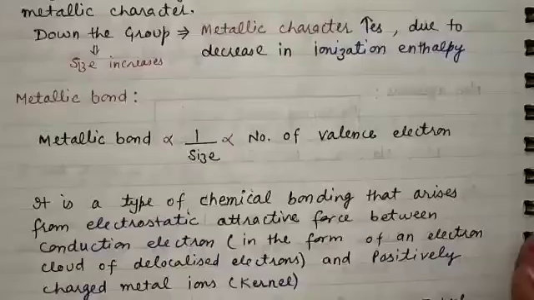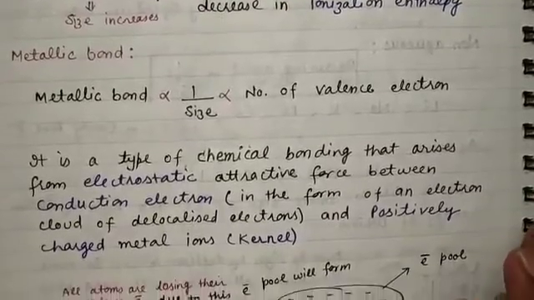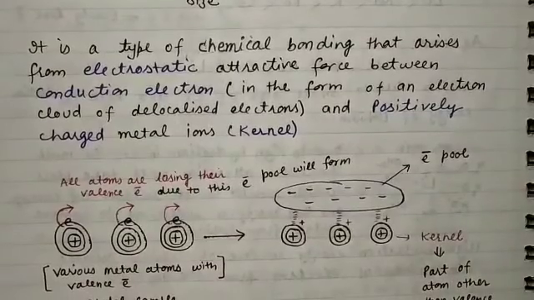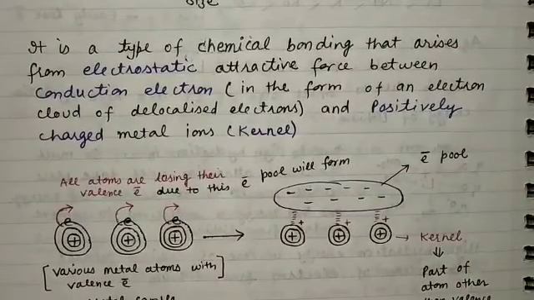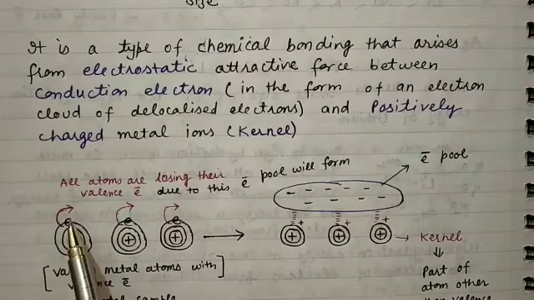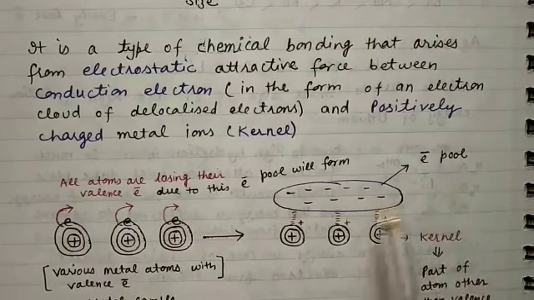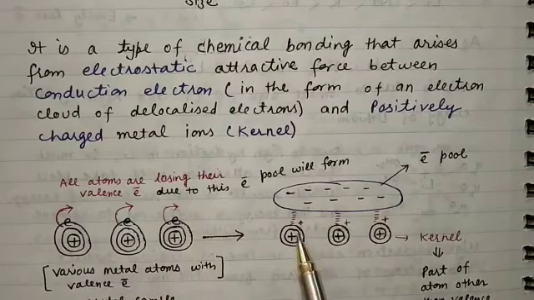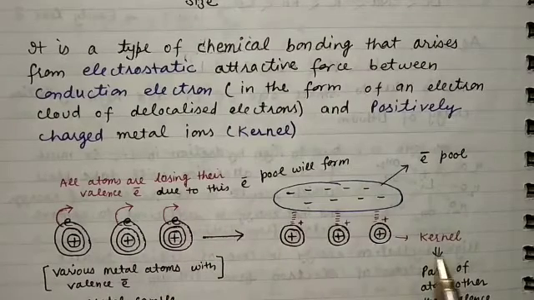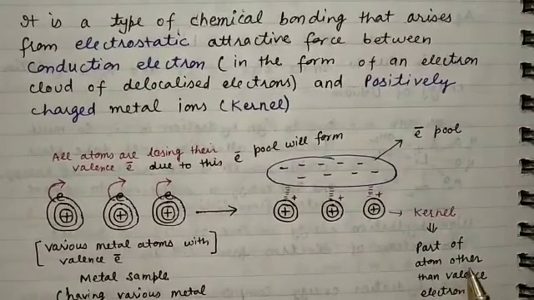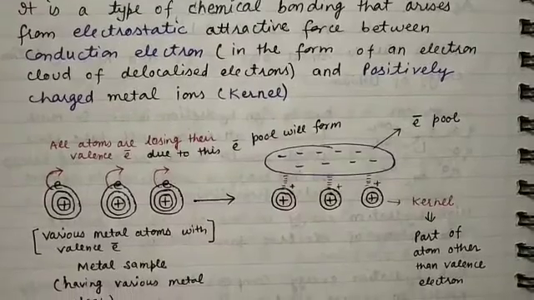So you will see that if we consider various metal atoms with valence electrons, that is, we have taken a metal sample having various metal atoms here. Now after losing electrons, what will we get? We will get this electron pool, and after removing the electrons we get atoms with positive charge, and that is called the kernel. So what is the kernel? The kernel is the part of the atom other than the valence electrons.